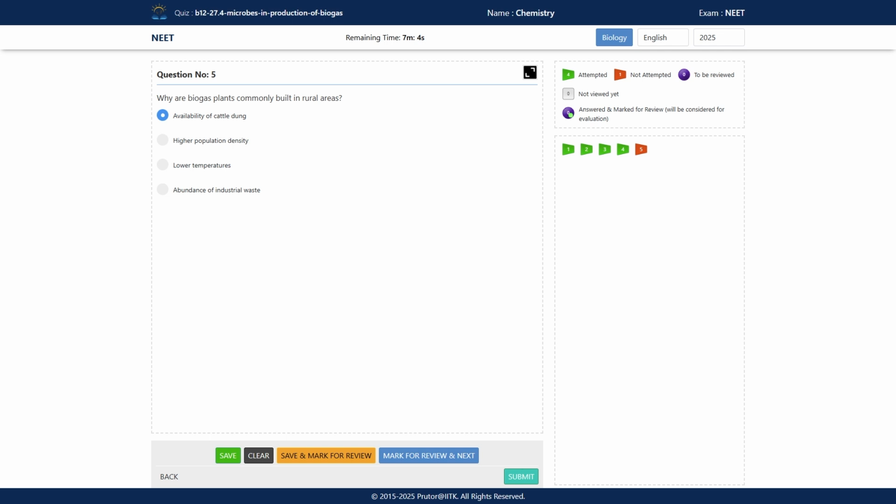Option A is the correct answer, availability of cattle dung, because dung is the source of these methanogens. Along with the bio waste, this cattle dung is also added in the biogas plant.